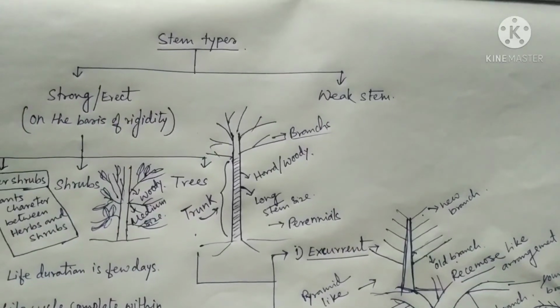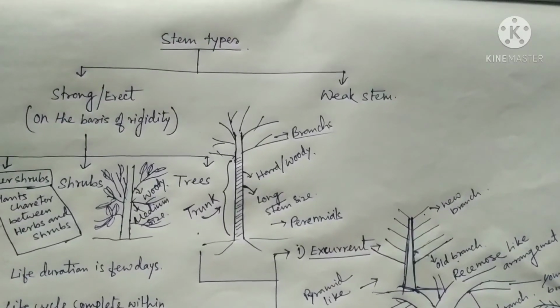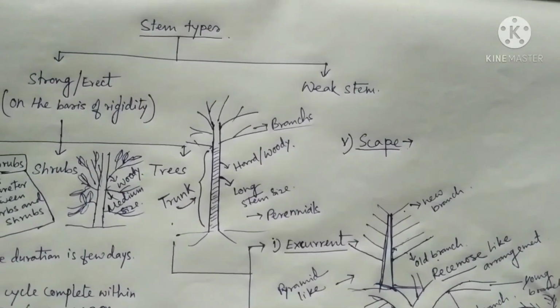Next type of stem, only present in monocot type plants, is scape.